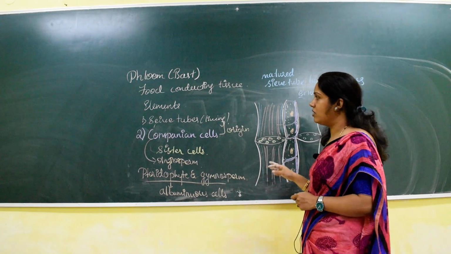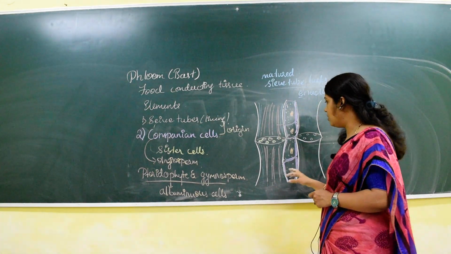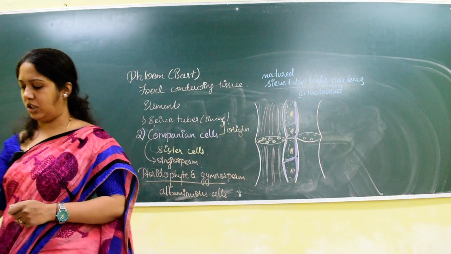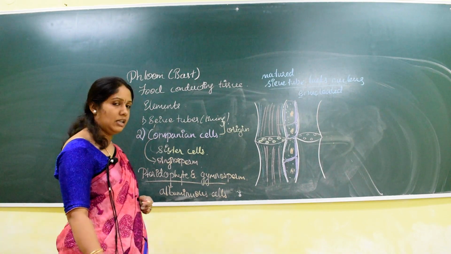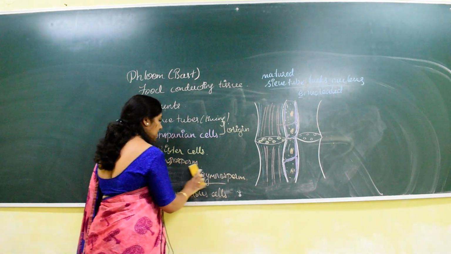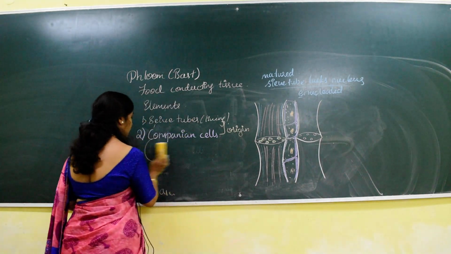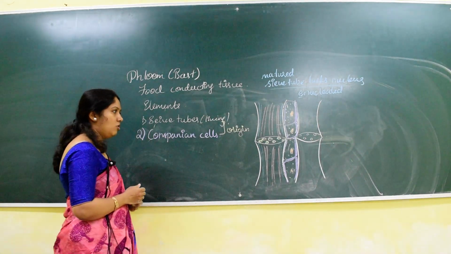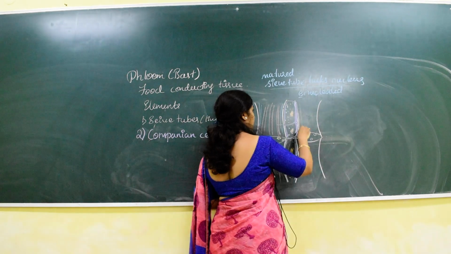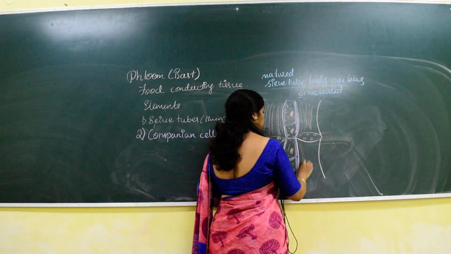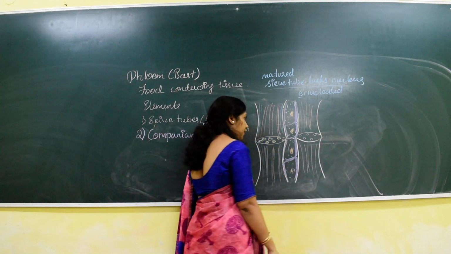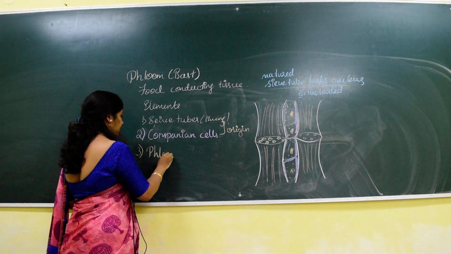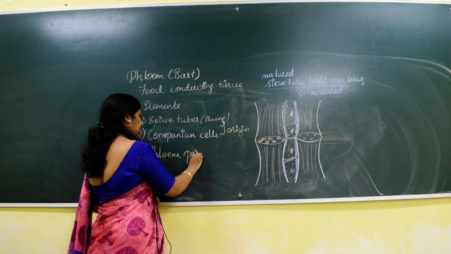So this is about sieve tube and companion cells. The sieve tube and companion cells are very close to each other. They arise from the same origin. They are called sister cells. And the nucleus of the companion cell is controlling the activity of the sieve tube, because the matured sieve tube lacks the nucleus. Hence it is called enucleated. Next is phloem parenchyma.